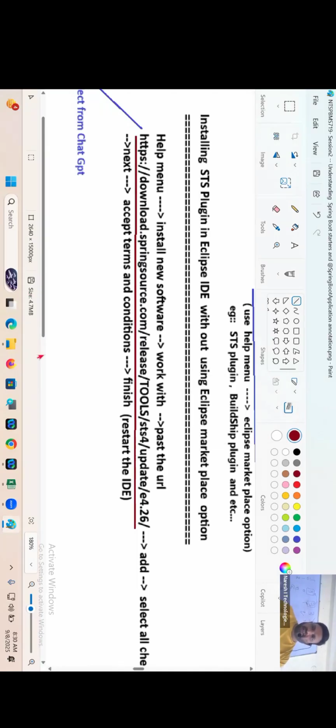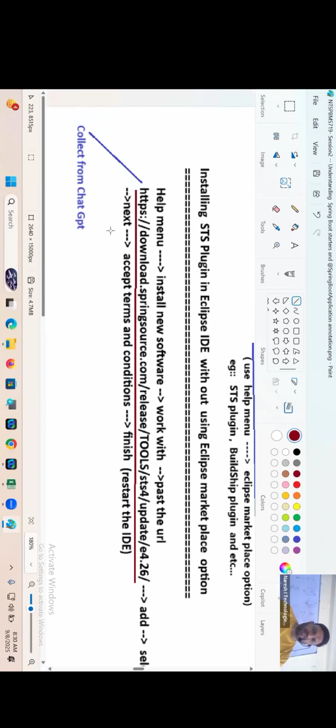Click add, select all the checkboxes, next, accept terms and conditions, finish. Collect it from ChatGPT. Everyone understanding my statement, guys? Super. Okay.